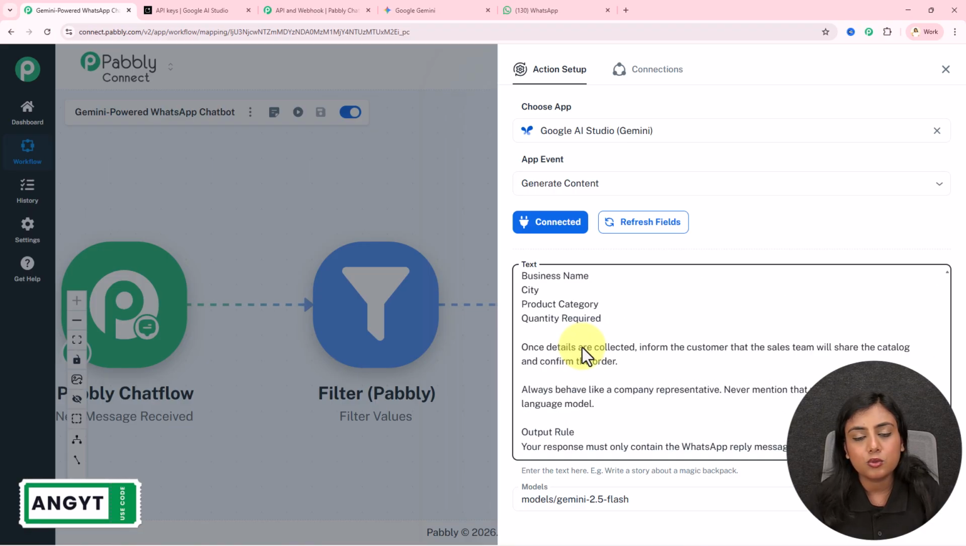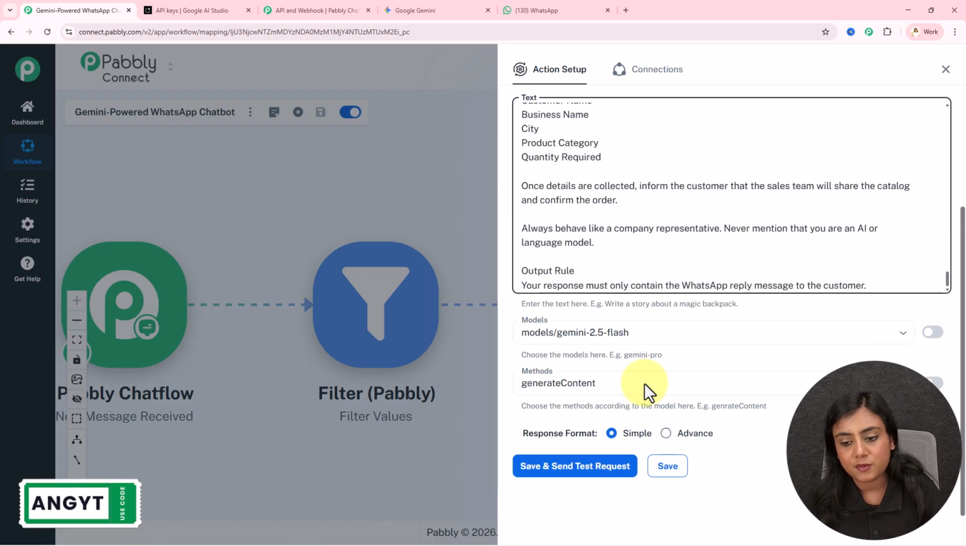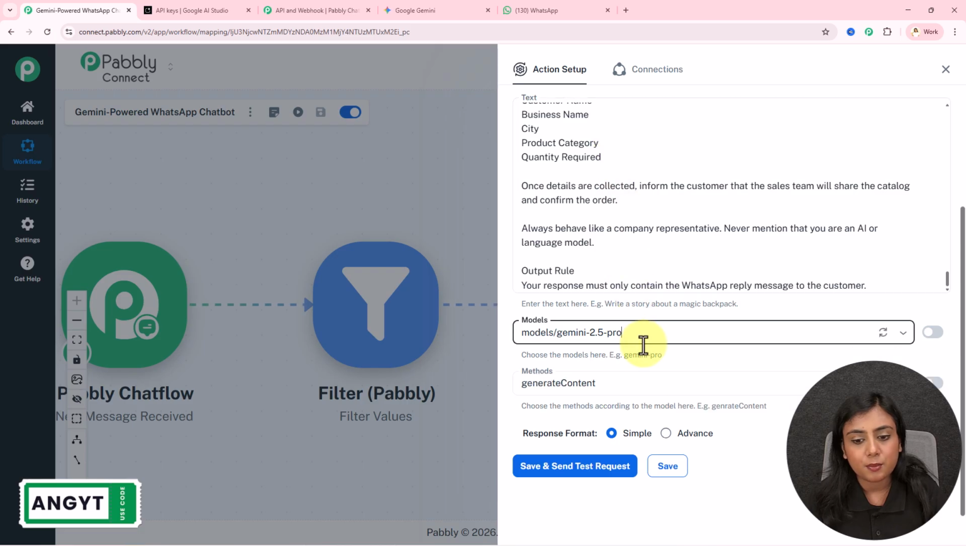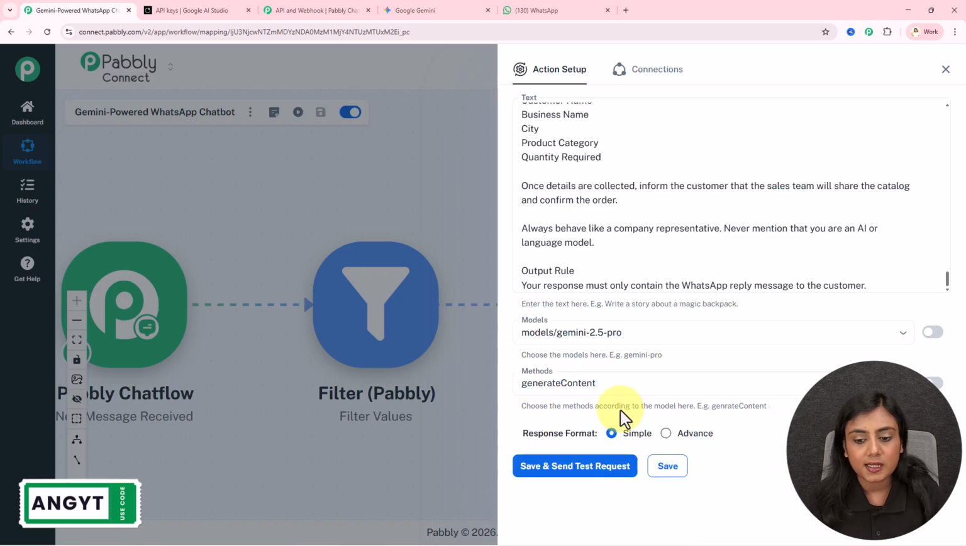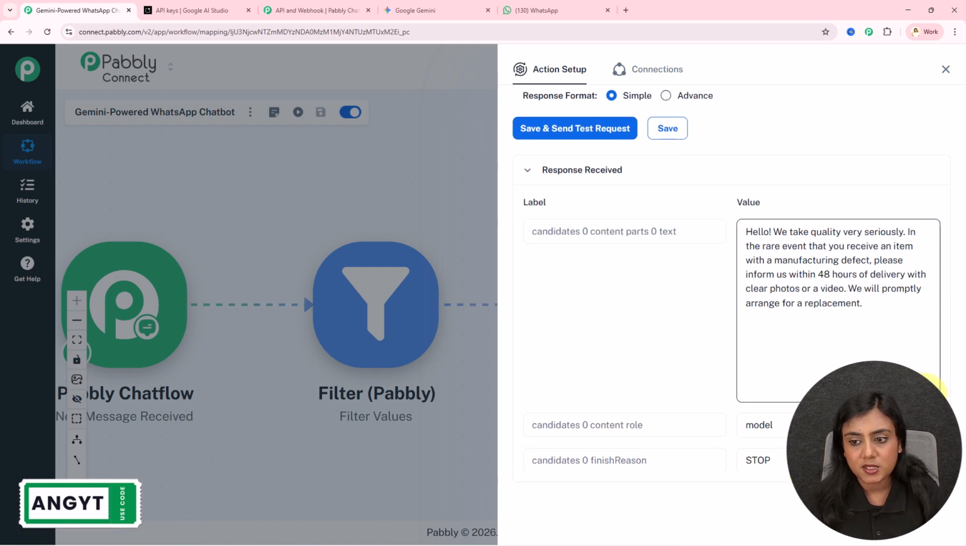You can enter more details about your business and create a very long prompt. But this is what I want, so I will skip the part. Model, I will be using the 2.5 Gemini Pro model right over here. If you want, you can use a different model according to your requirement. And for the method, I want to generate the content. I will select this method and click on the save and send test request button. As soon as I've done that, I've received a response right here, which is a positive response.